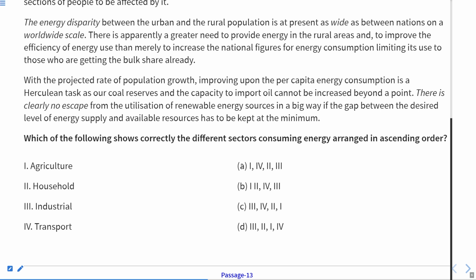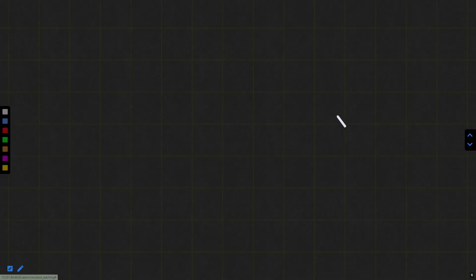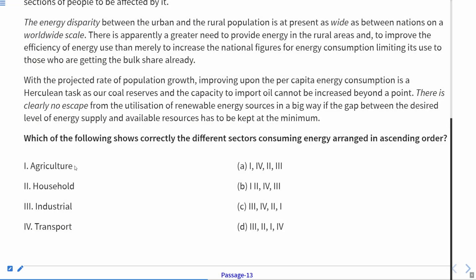As you can see, in the first one it is 1, 4, 2, and 3. Then 1, 2, 4, and 3. Okay, and what was our sequence? That was first agriculture, household, transport, and then industrial.